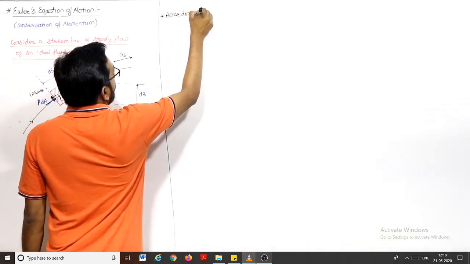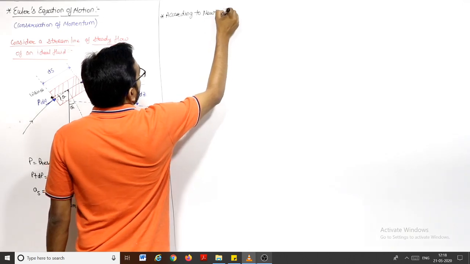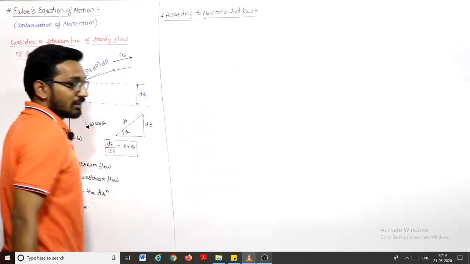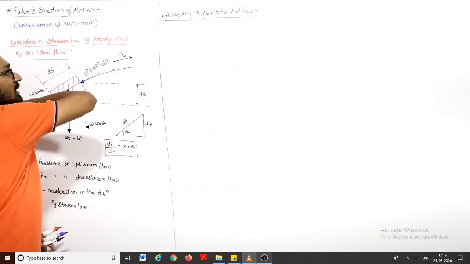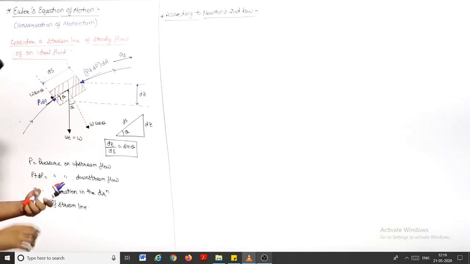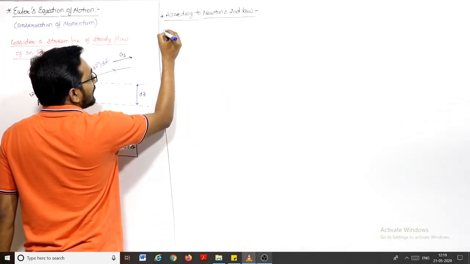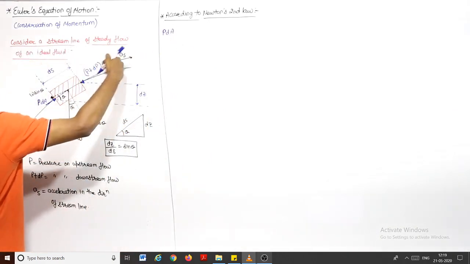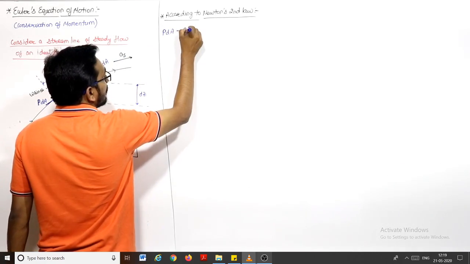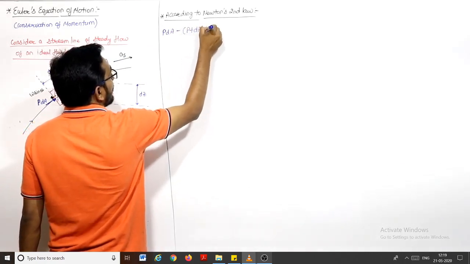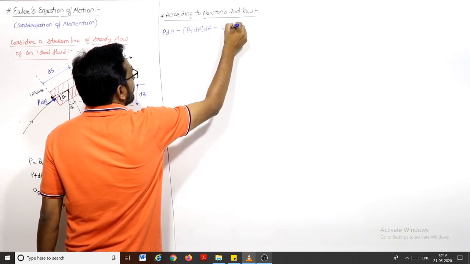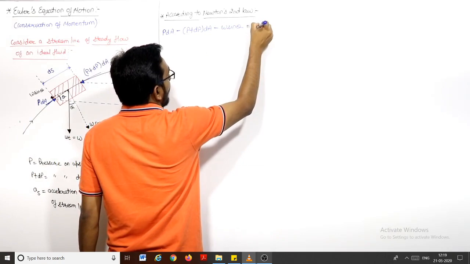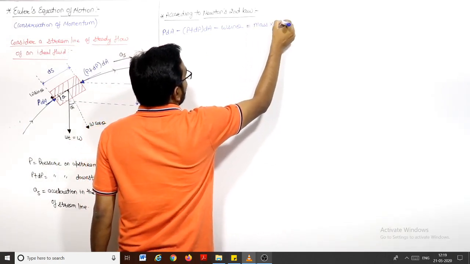this we know from our basics of physics. If I take the force in this direction as positive, and in the opposite sense as negative, then the total force will be P dA in this direction. P plus dP is in the opposite direction, so this will be minus of (P plus dP) dA, minus W sin theta. W acts in this direction, and this will be equal to the net force.